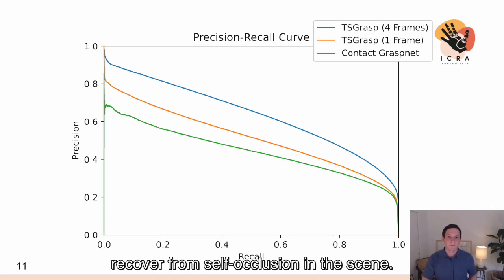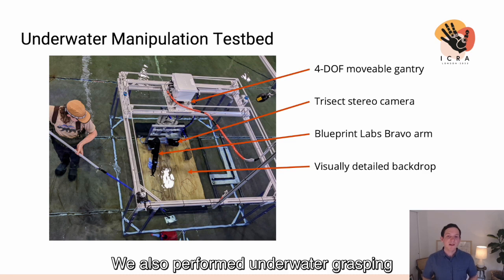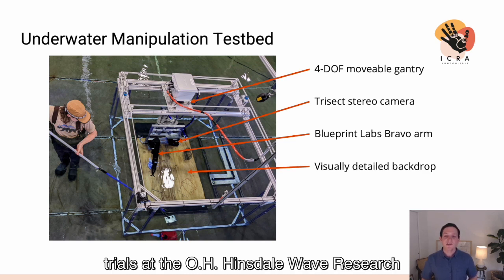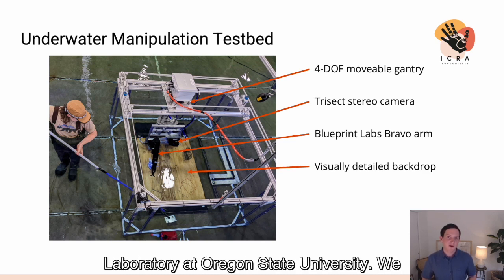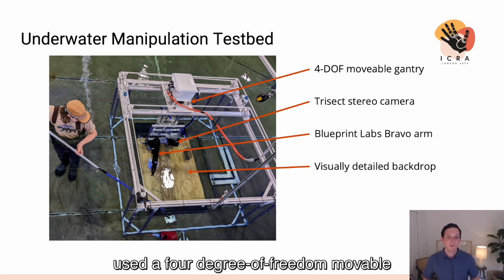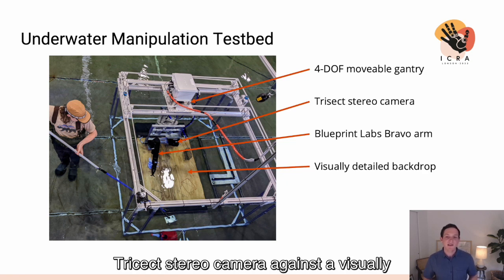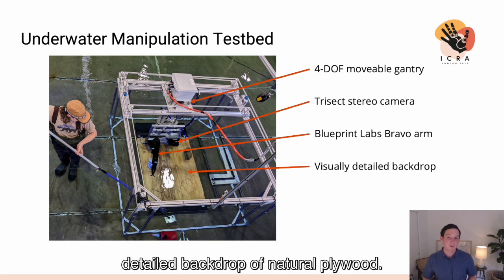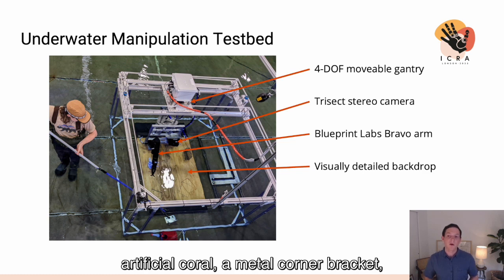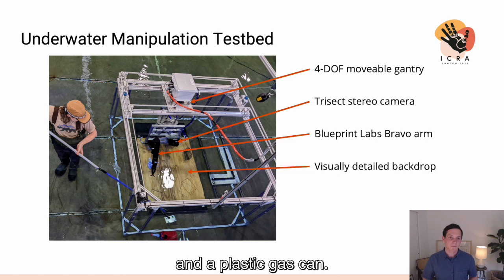We speculate that the additional context from multiple frames during a moving trajectory allowed the network to recover from self-occlusion in the scene. We also performed underwater grasping trials at the O.H. Hinsdale Wave Research Laboratory at Oregon State University. We used a 4 degree of freedom movable gantry with a mounted electrically actuated underwater arm, as well as a Tri-Sect stereo camera, against a visually detailed backdrop of natural plywood. We successfully performed grasps on artificial coral, a metal corner bracket, and a plastic gas can.